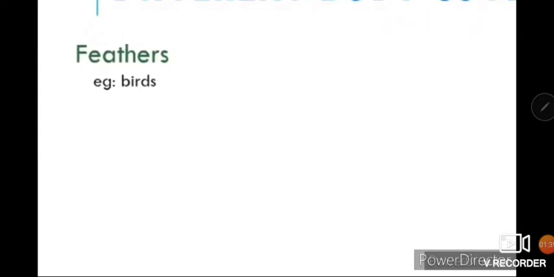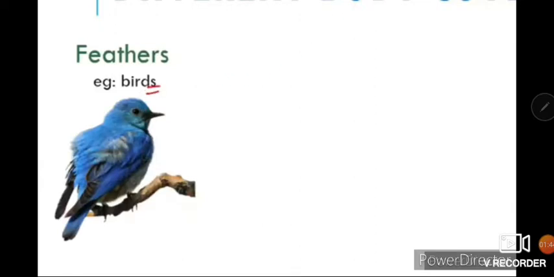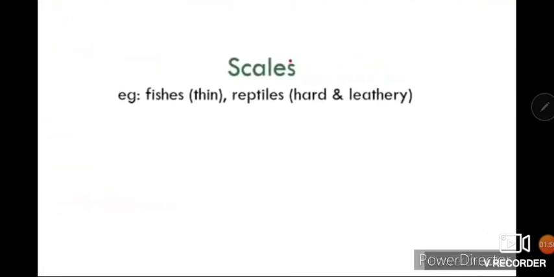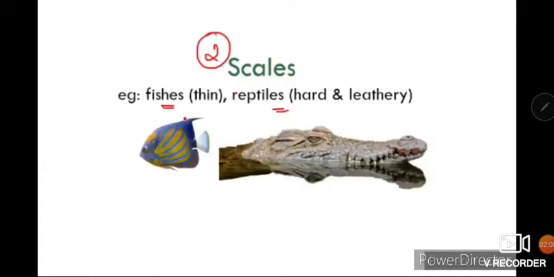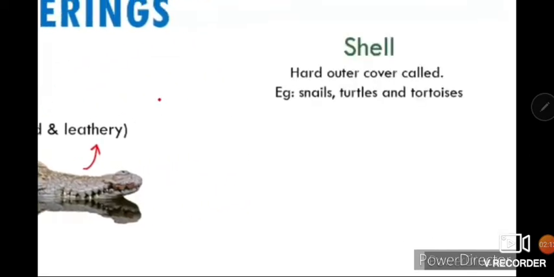First body covering is feathers. When we think about feathers, the first word which comes to our mind is birds. Second one is scales, in fish and reptiles. What are reptiles? Those which crawl, for example lizard, crocodile. Fish and crocodile have scales as body covering. The scales of the fish are overlapped upon each other so that water cannot enter inside.